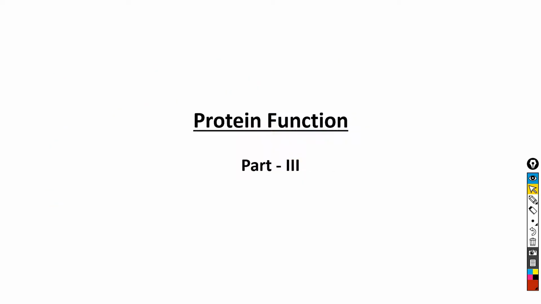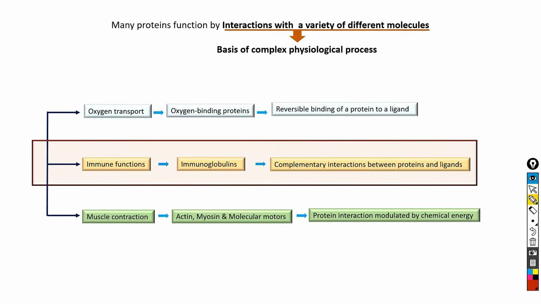In my last video we discussed the reversible binding of protein to a ligand, and we saw how the conformations of oxygen binding proteins affect and are affected by the binding of a small ligand such as an oxygen or carbon dioxide molecule to the heme group. In this video, we are going to discuss the complementary interactions between proteins and ligands, and it is immunoglobulins which perform their functions by complementary interactions between proteins and ligands. We will also discuss how the immune system of vertebrates is capable of distinguishing molecular self from non-self and then destroying what is identified as non-self.